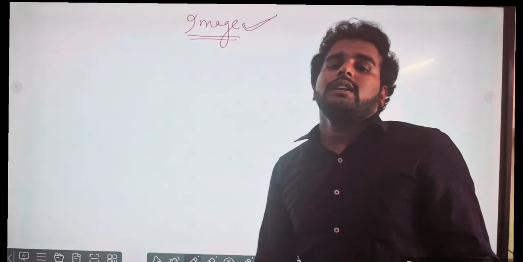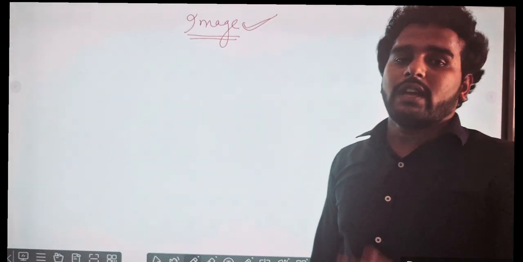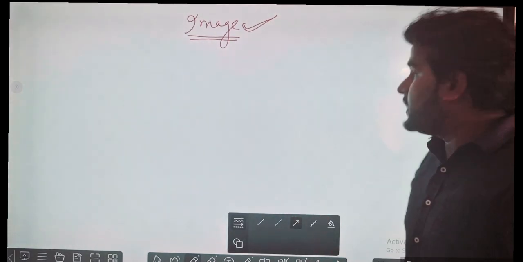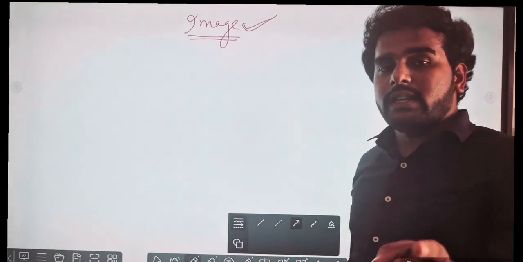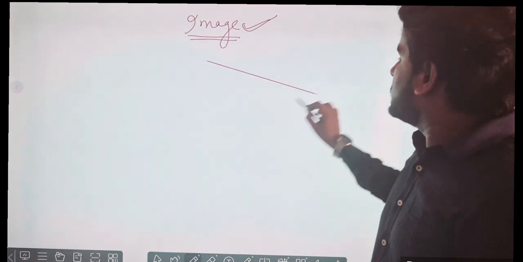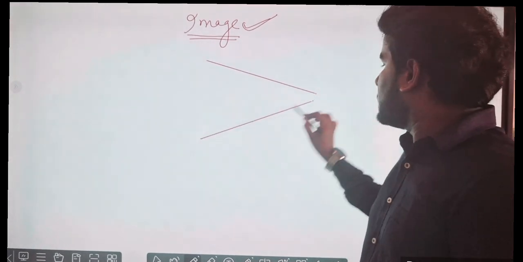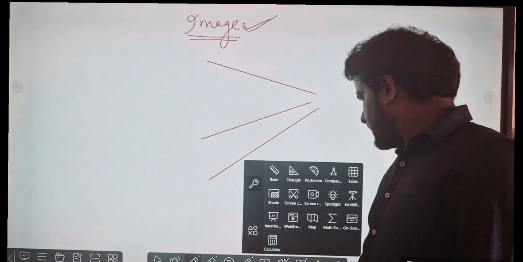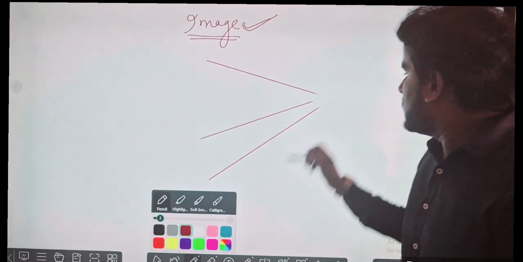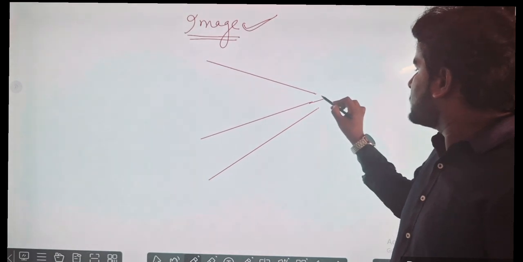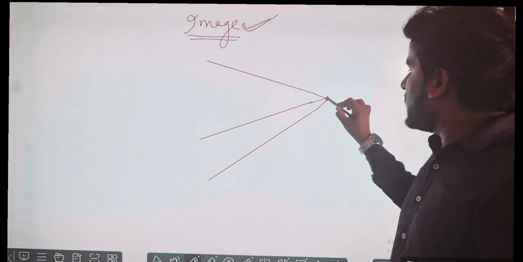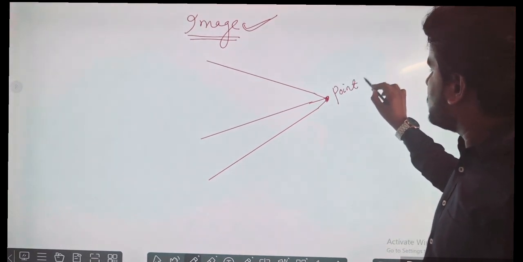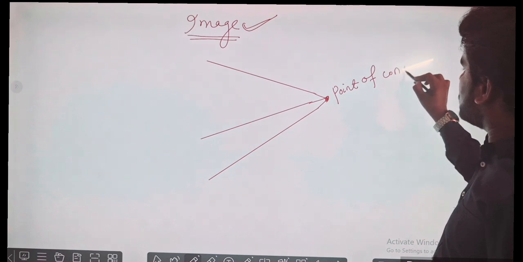Image क्या है? Two types of images are there. Image, how it is formed, let us see first, then types of images we will understand. Images are formed only if the reflected rays meet each other. अगर वो मिलेंगे तो इमेज फॉर्मेशन होगा. कहाँ पर होगा? At that point of convergence.